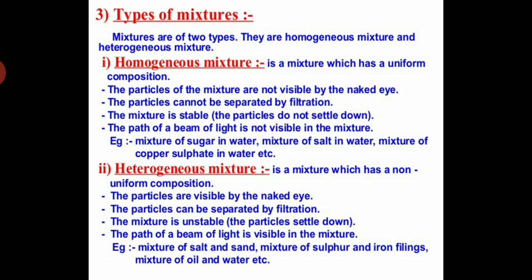So a mixture of two immiscible liquids is also heterogeneous. You can take the example of oil and water. When you mix them together, what will happen? They get separated into two layers, one above the other. This is because oil and water are immiscible. So now you can understand the difference between a homogeneous mixture and a heterogeneous mixture.